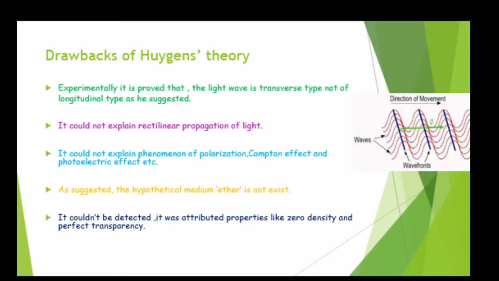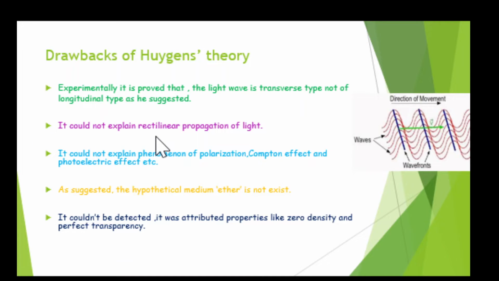Now, experimentally, it is proved that light waves are transverse type of waves. They are not the longitudinal type. Transverse waves have crests and troughs. Okay. So, he suggested that light is in the form of longitudinal wave. So, this becomes the drawback of it.